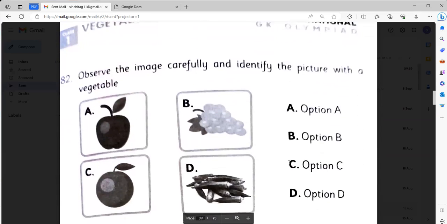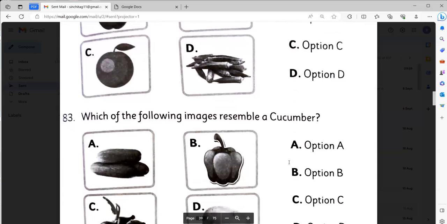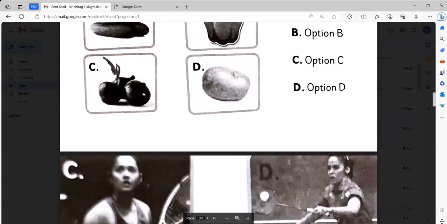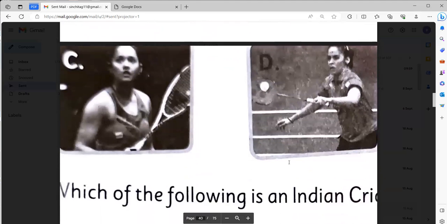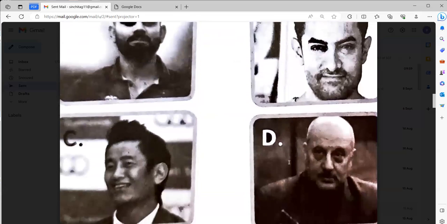Observe the image carefully and identify the picture with a vegetable. It will be option D. Which of the following images resembles a cucumber? It will be option A. Okay, the next one. Which of the following is an Indian cricketer? It will be option A.